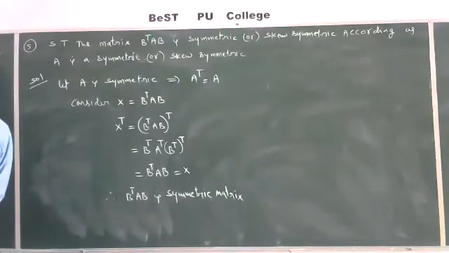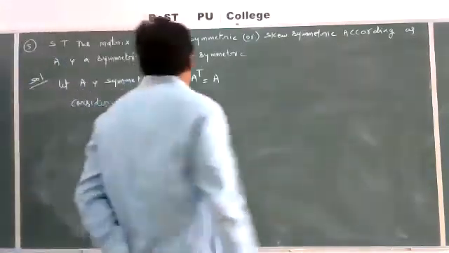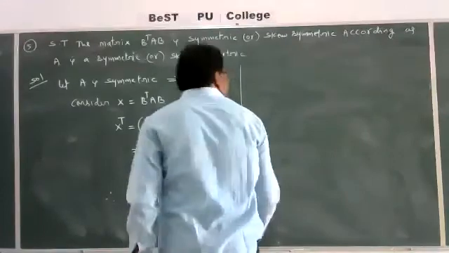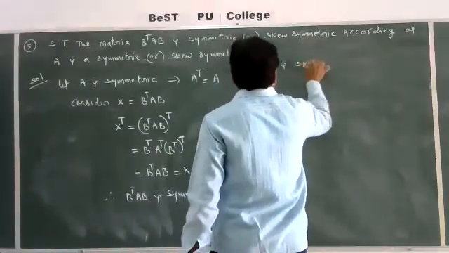If A is a symmetric matrix, then B transpose into AB is also a symmetric matrix. Next, second case. Let A be a skew symmetric matrix.